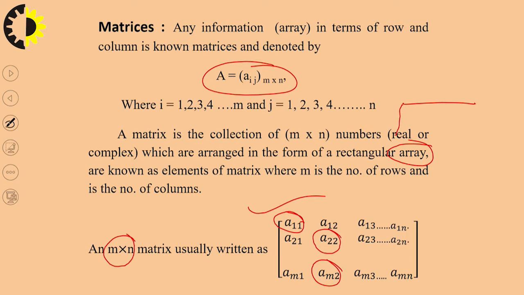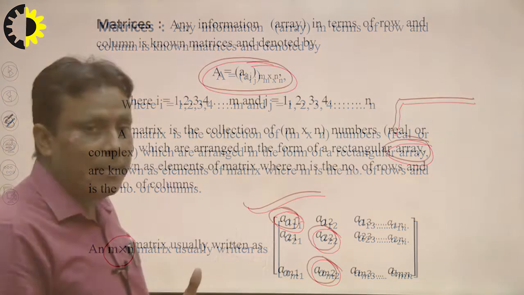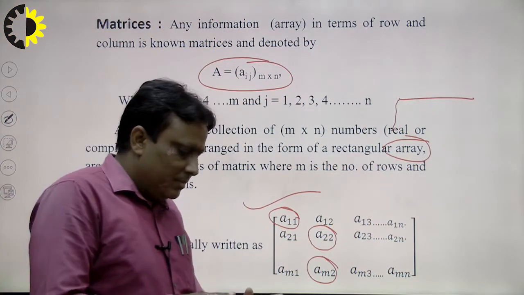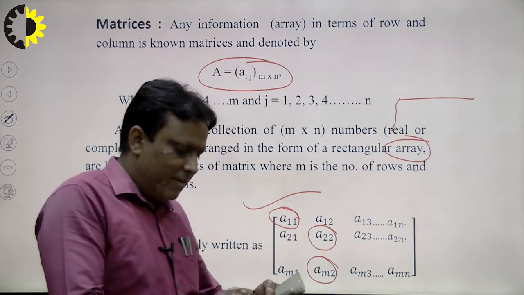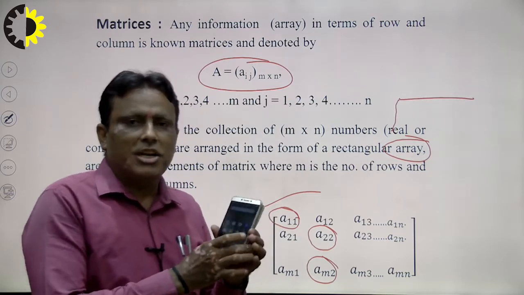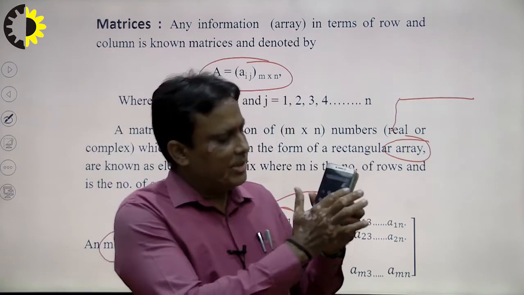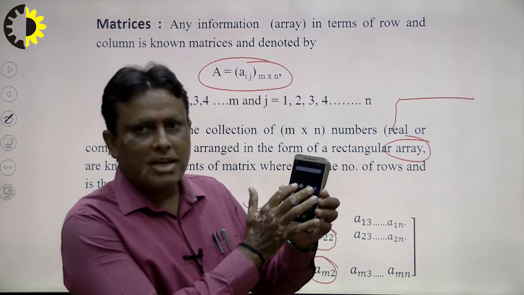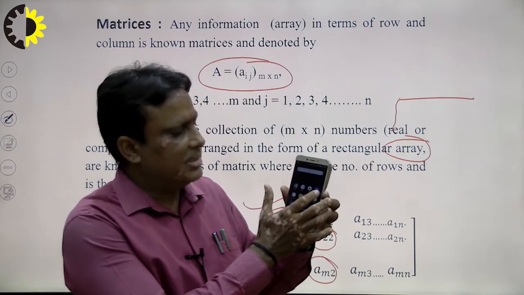Now the question is, what is the utility and the practical approach in our daily life? Each and every person uses a mobile phone. This is the first screen of our mobile and this represents a matrix. Suppose this is A11, this is A12, this is A13 and so on.